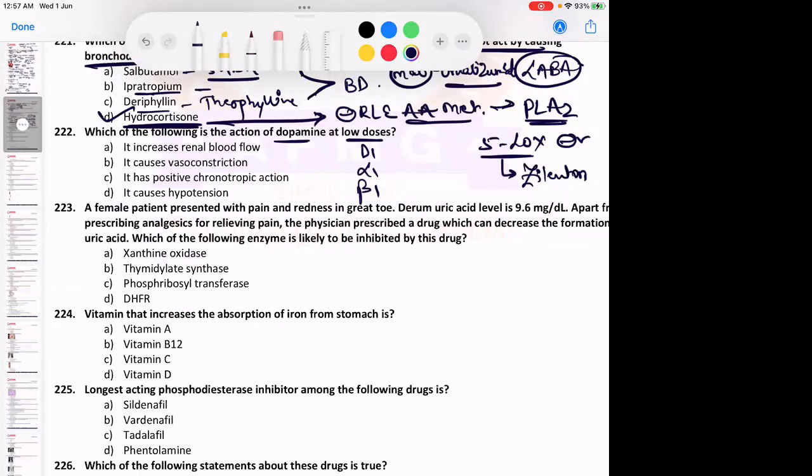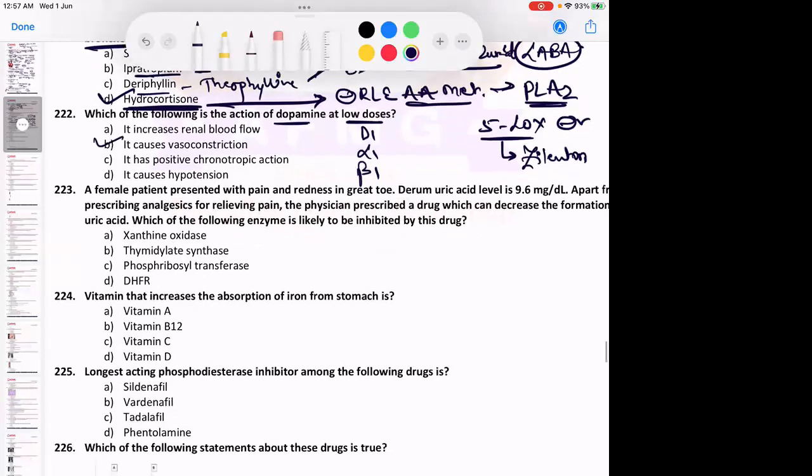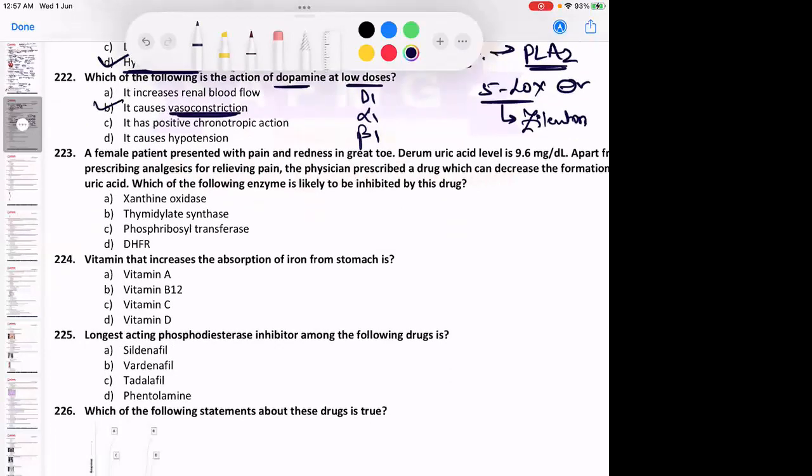It will first cause vasoconstriction and then vasodilation. That is, it causes vasoconstriction usually in the earlier stages. In low doses, it causes vasoconstriction, followed by vasodilation at higher doses. No issues with that. Very good, very good. Yes.